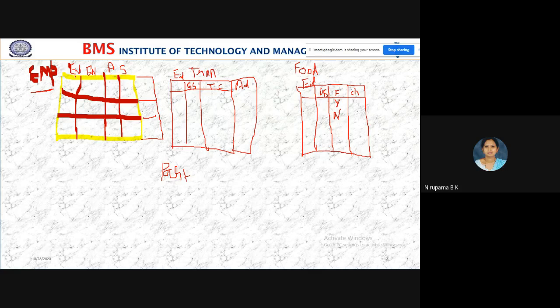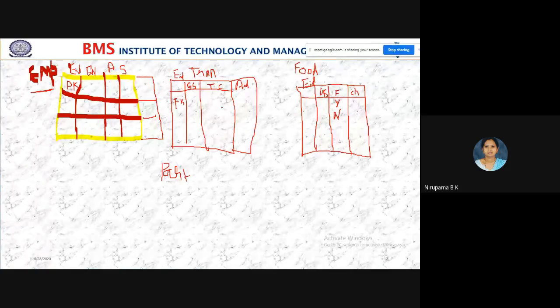So what I do is make EID, the employee ID, the primary key in the first table, and in the other tables I make that a foreign key, or a reference key.